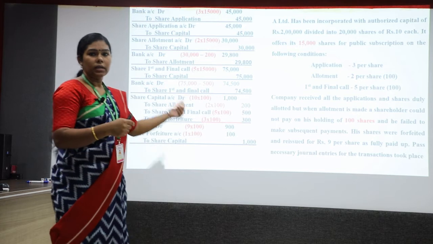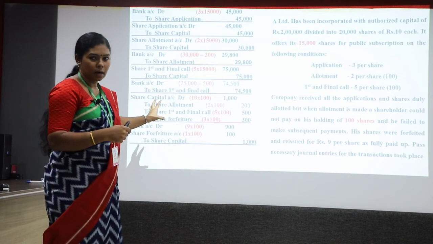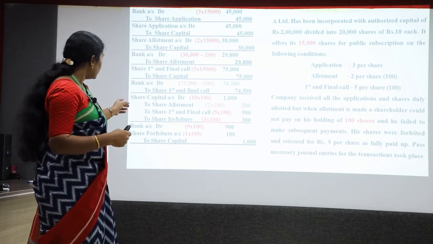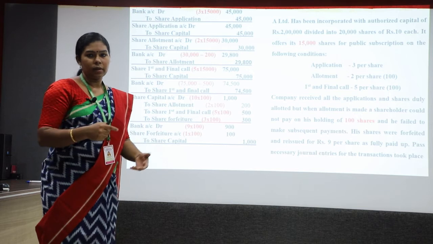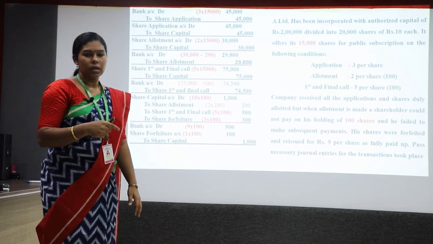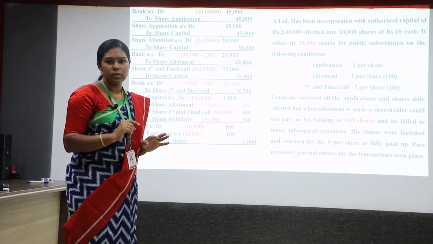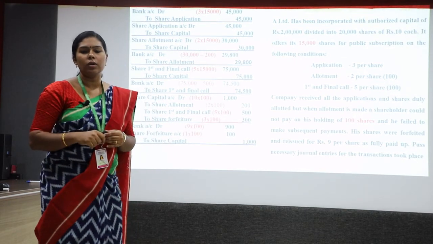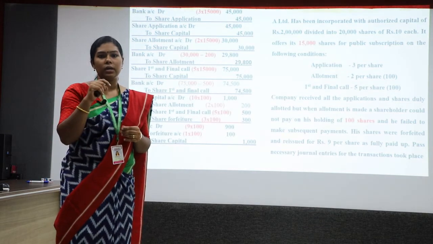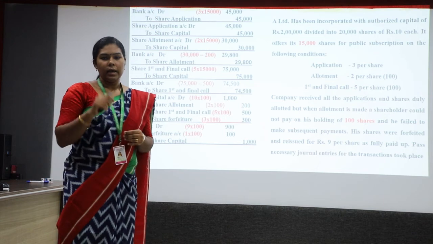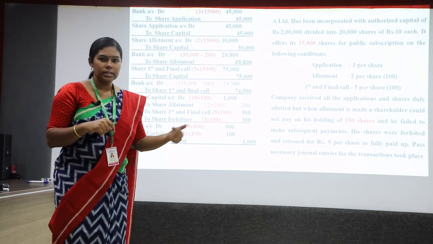That is why the 900 rupees is coming into the bank account. Then, share capital is being credited with 1000. So, if 100 shares are being reissued, the company has to get 1000 rupees. But in the bank they have got only 900 rupees. A 100 rupees deficiency or loss is there. That loss happened because of the reissue of shares on a discount basis.